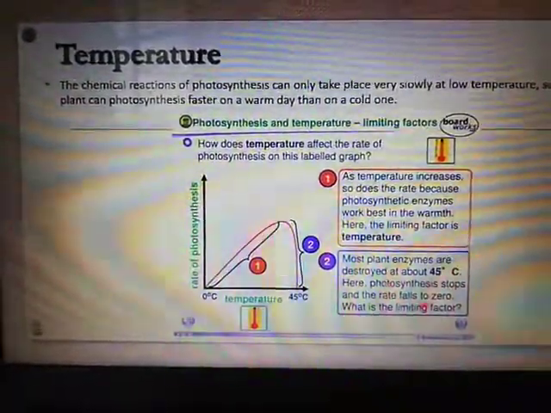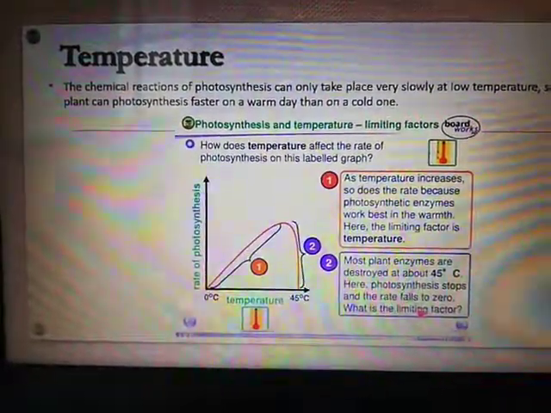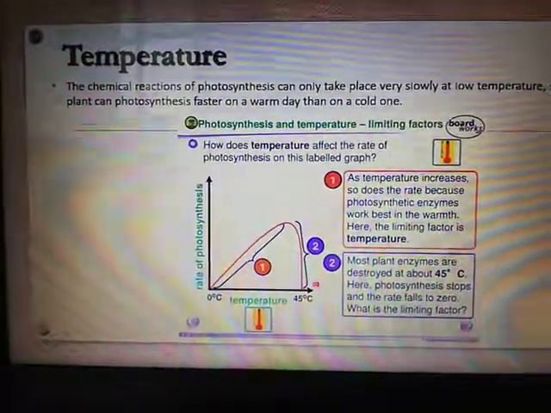So what is the limiting factor? The limiting factor will be others, which can be light or the carbon dioxide.